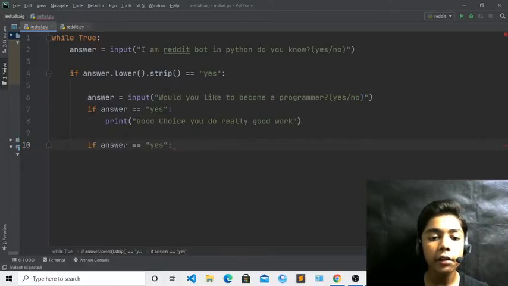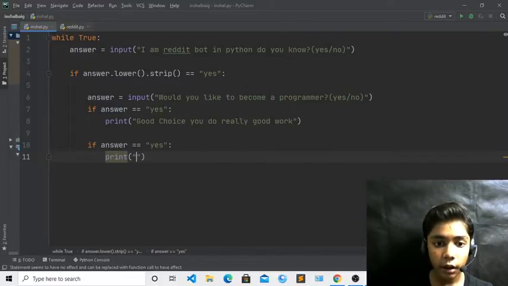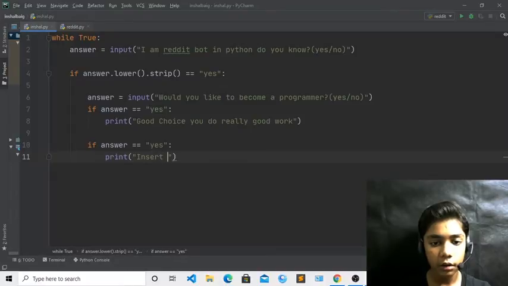So now here you can see, first of all we will define yes over here. Okay, so we are defining if answer equal yes, then press enter over here, and now here you have to define print. Okay, and now here you have to write, insert a good choice.